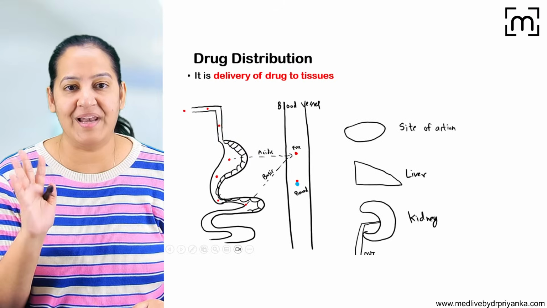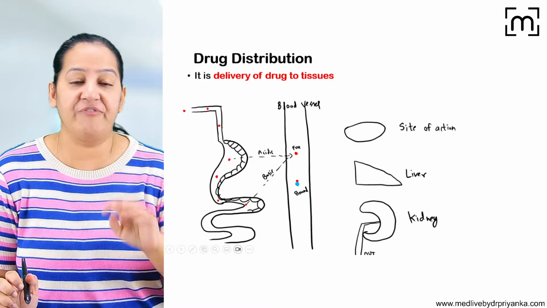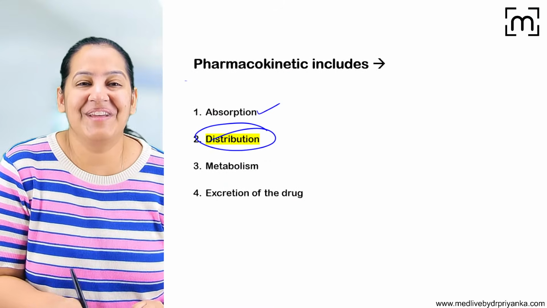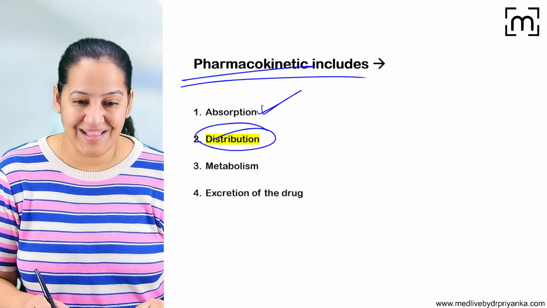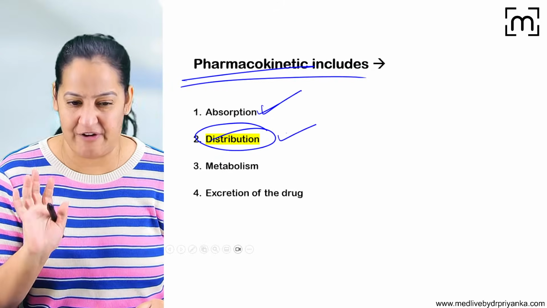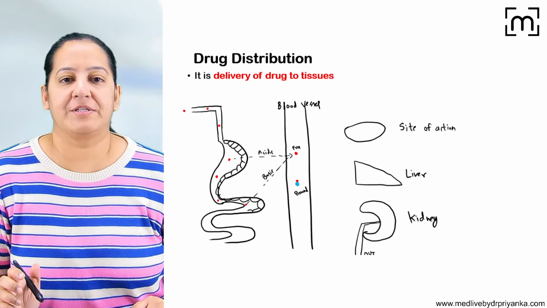So let's come to distribution. We are done with absorption. Let's start distribution. What is distribution? We have just completed absorption. I want to teach you 4 chapters of pharmacokinetics. Today's topic is pharmacokinetics in one shot. Distribution is relatively tough, but I will make it very easy for you. I will try my best. So let's come to distribution.